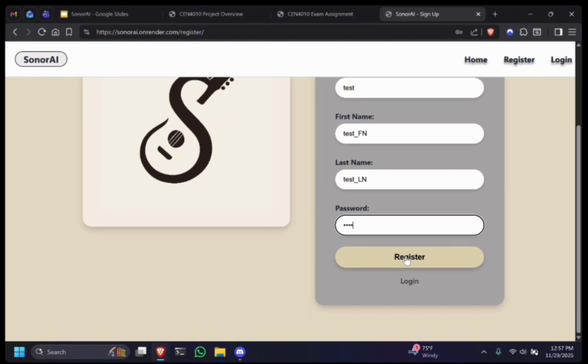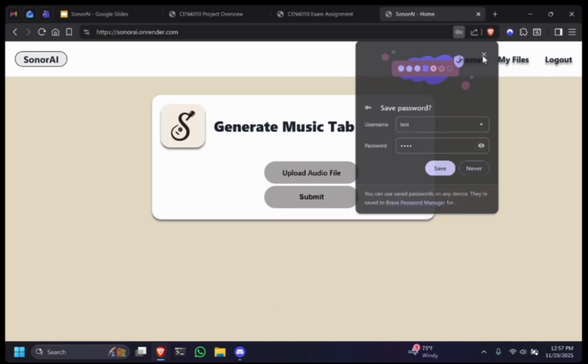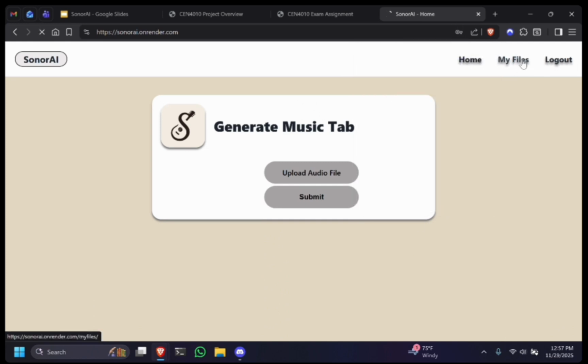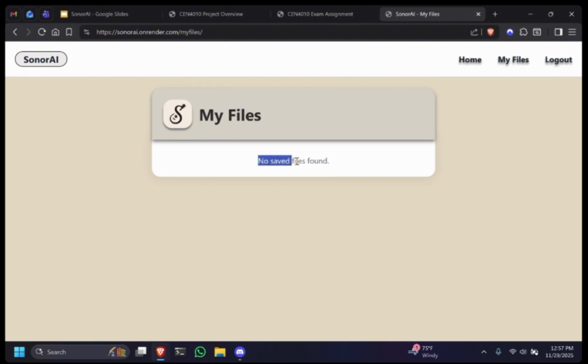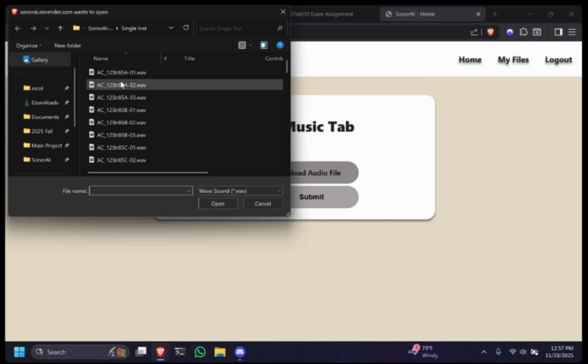And we'll go ahead and register that account. So that account is now stored, and we are already signed into it. There is nothing in the My Files page, so it informs us about this. Back on the home page, we can now go ahead and upload a file.